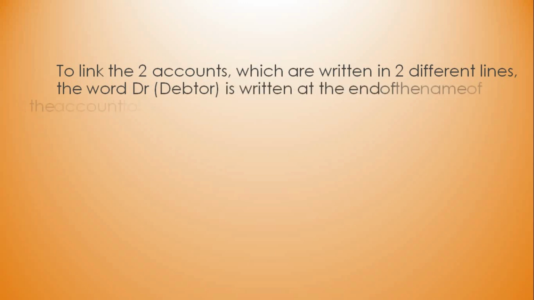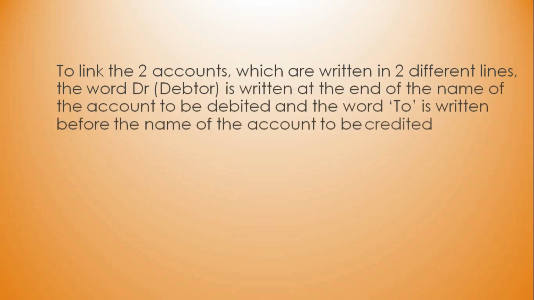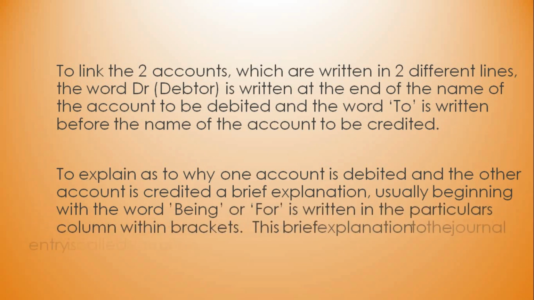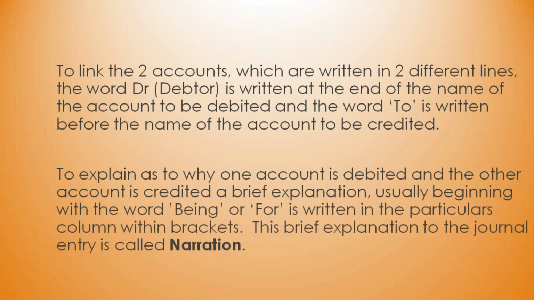So in order to link those two accounts, which are written in two different lines, the word Dr. is written at the end of the name of the account to be debited, and the word To is written before the name of the account to be credited. To explain why one account is debited and the other account is credited, a brief explanation, usually beginning with the word being or for, is written in the particulars column within brackets. This brief explanation to the journal entry is called narration.